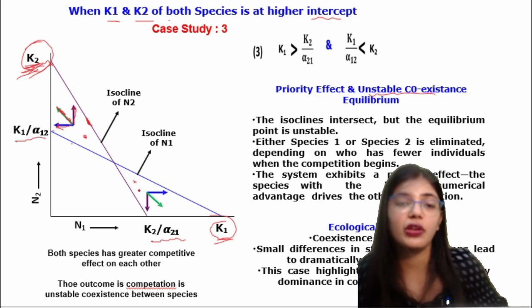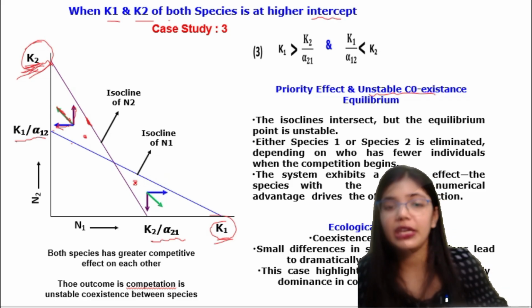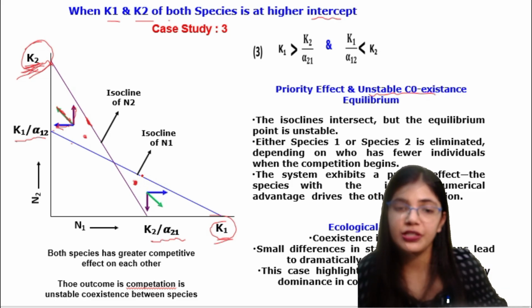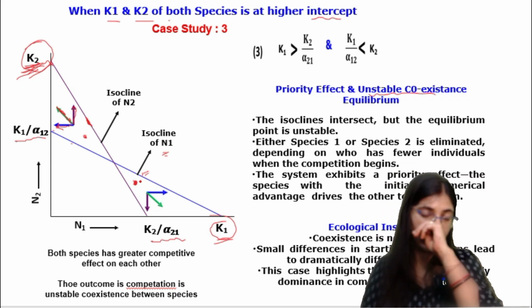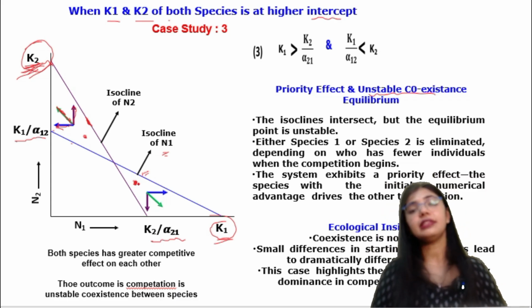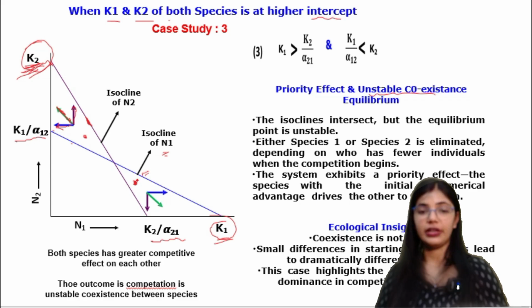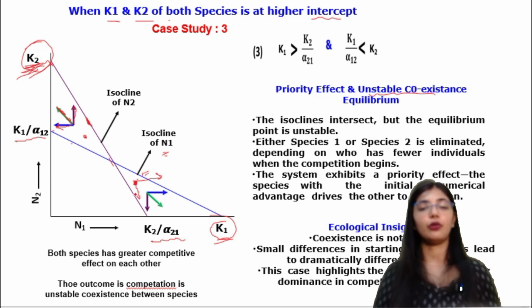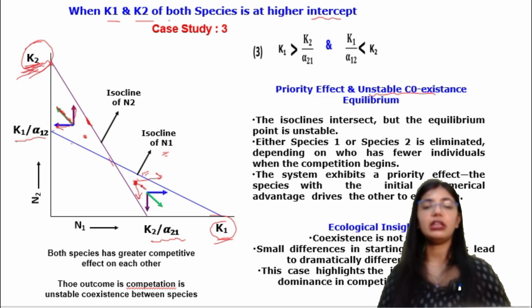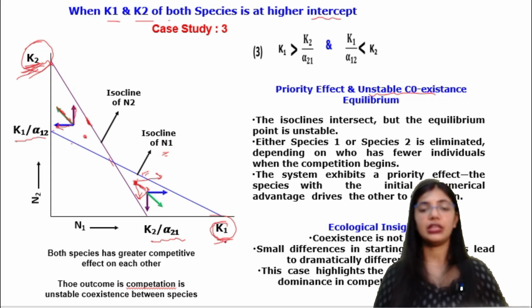So in this case when we give the point over here, for N1, that is the species 1, it is below the isocline. If it is below the isocline, that means it is going to increase. Okay, and here you can see it is above the isocline. If it is above the isocline, that means the arrow is going to decrease, and in between the resultant will take place. So here it is indicating that K1 is going to win.